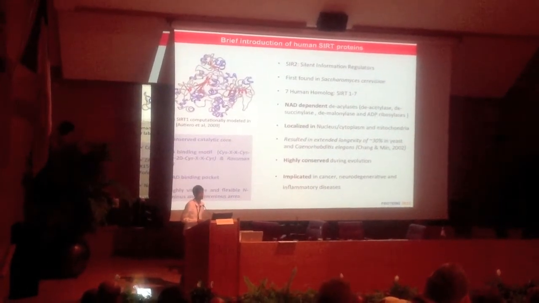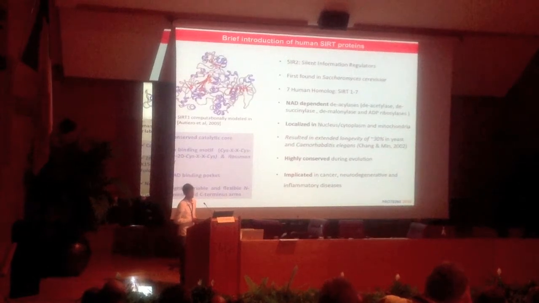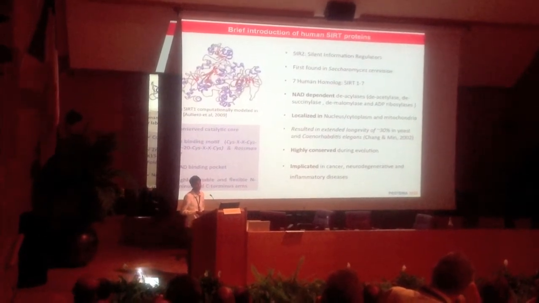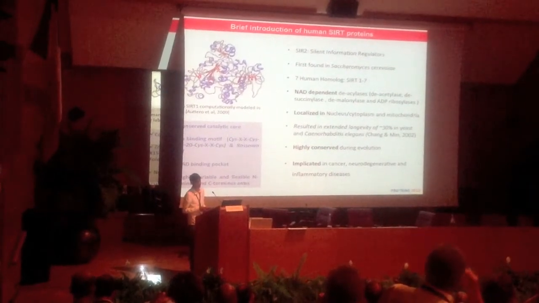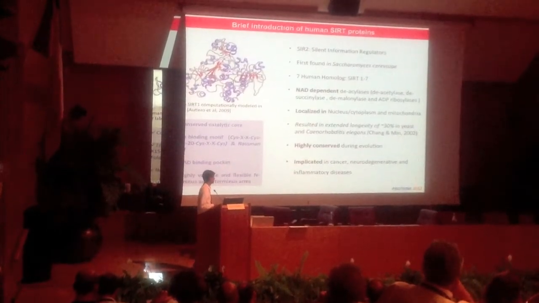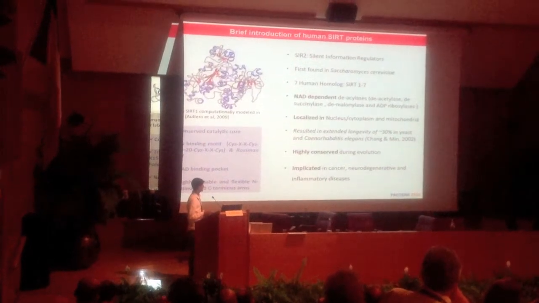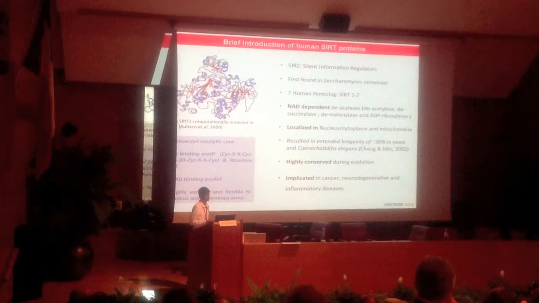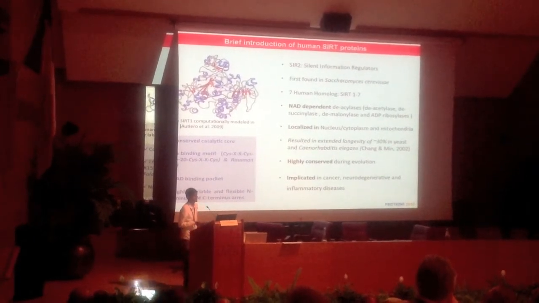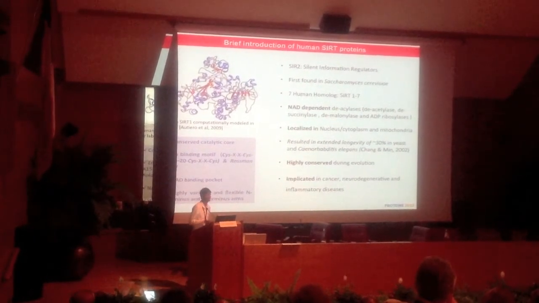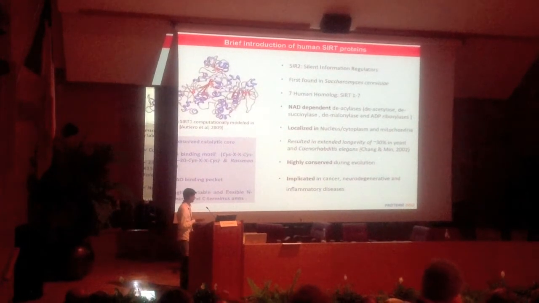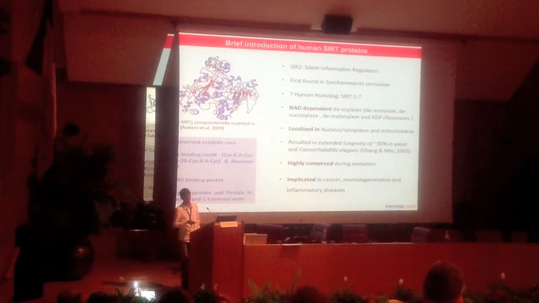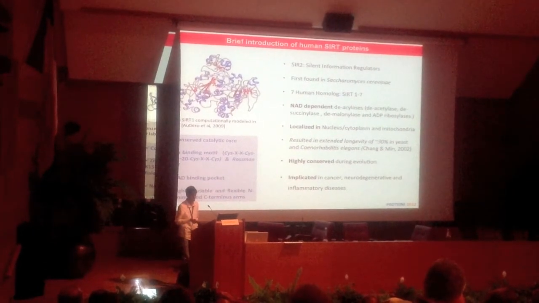Majorly Sirtuin 1, 2, 6 and 7 are nuclear deacylases, whereas Sirtuin 3, 4, 5 are mitochondrial proteins performing ADP phosphorylation as well as deacetylation. So they are localized in the nucleus, cytoplasm and mitochondria. Recently they have gained a lot of importance as they extend longevity up to 30% in C. elegans and yeast, and potentially they can enhance our longevity in humans.